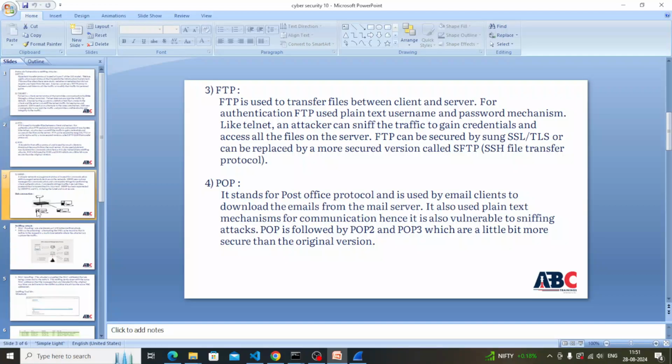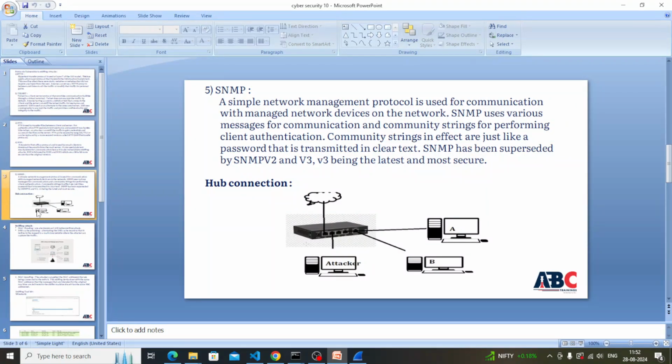Next one is SNMP. SNMP means simple network management protocol, which is used for communication with managed network devices on the network. SNMP uses community strings for performing client authentication. SNMP version 1 was replaced by SNMP version 2, and that second version was replaced by version 3. Now we are using SNMP version 3, which is the latest version and the most secure version.